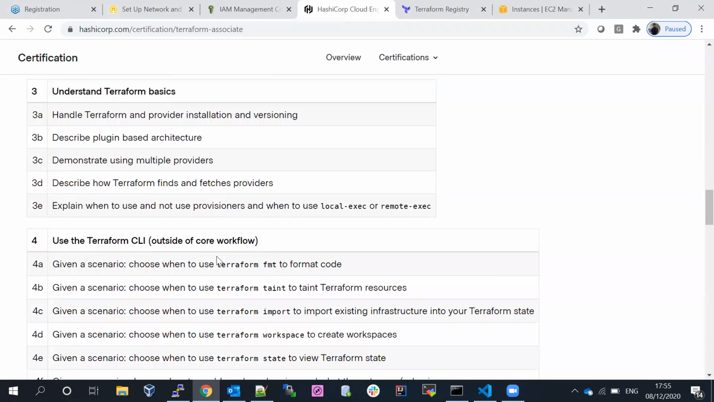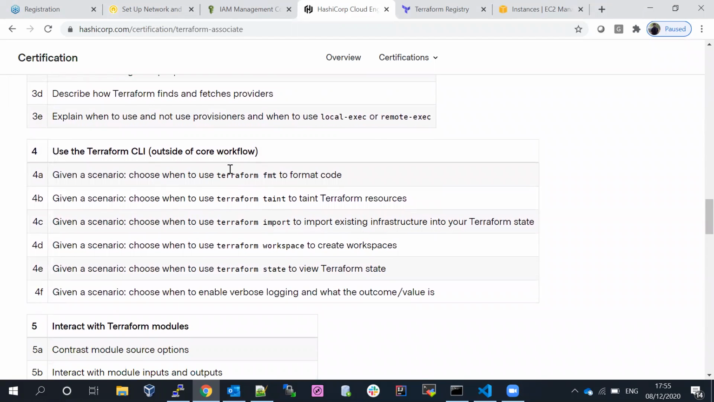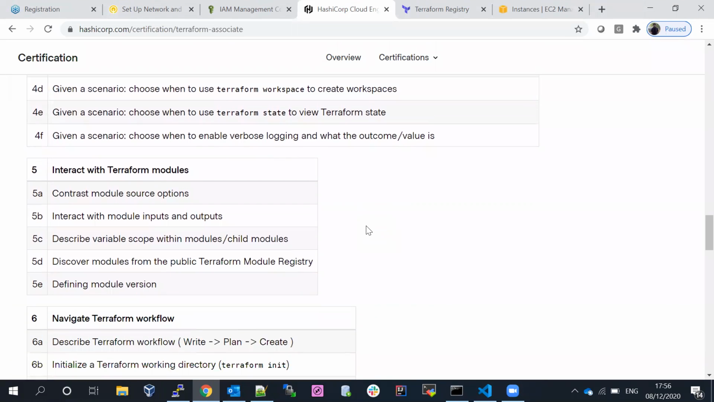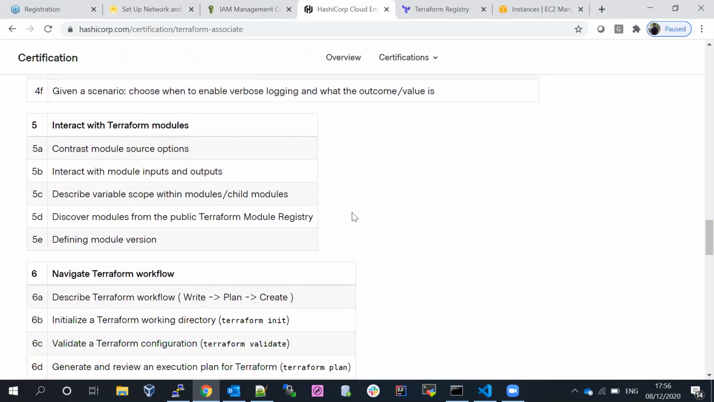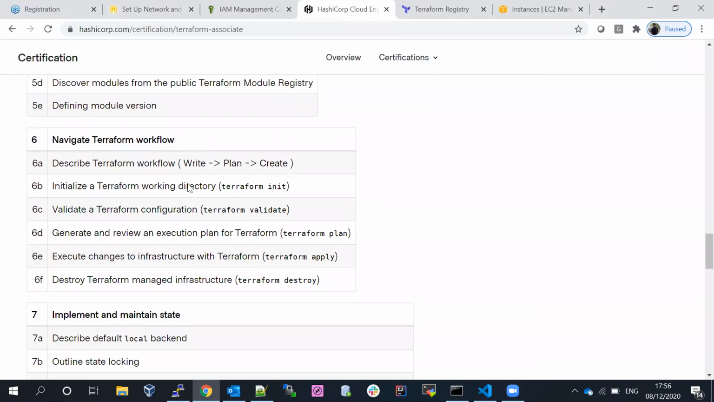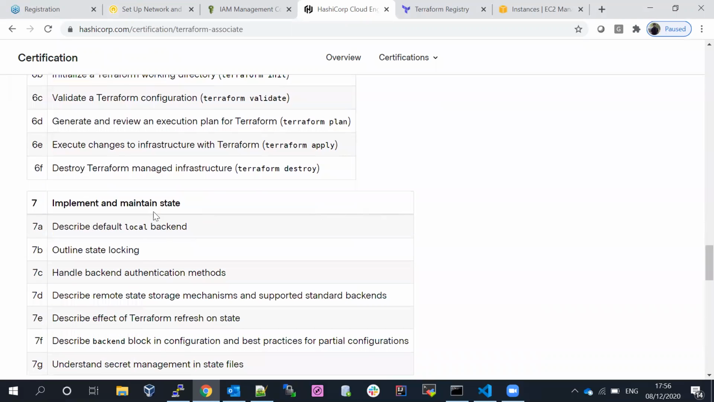There are a couple of other things available. We need to know Terraform plugins and multiple providers. If you scroll down, Terraform CLI and Terraform workflow, and a couple of other things are available as part of the exam objectives. Terraform modules, what is the difference between Terraform and Terraform resources, and what is the Terraform workflow: write code, plan, and create. There are a few there, like whether you can implement and maintain the state file.